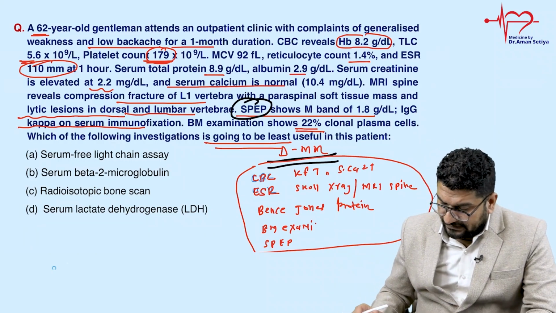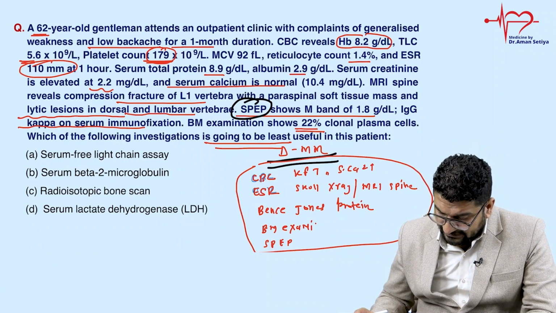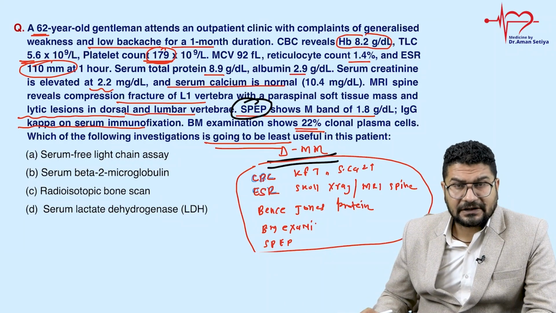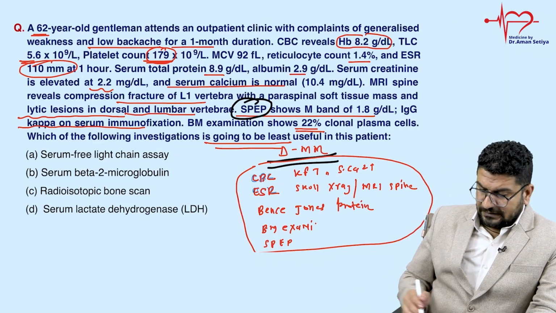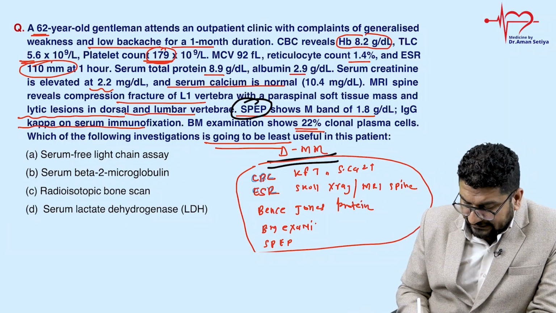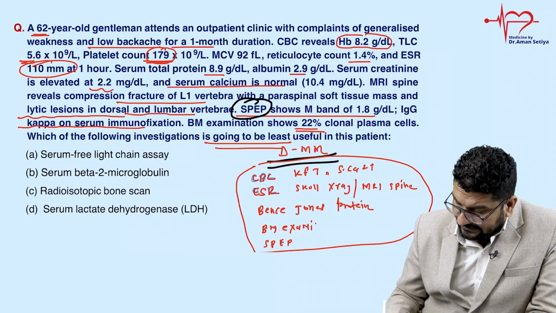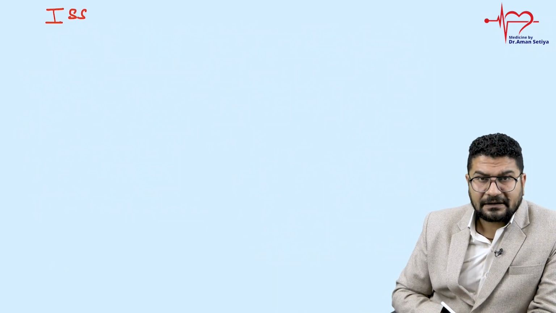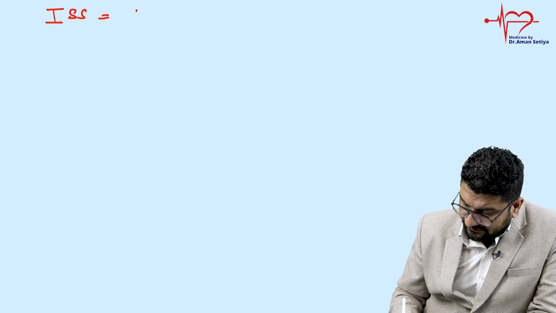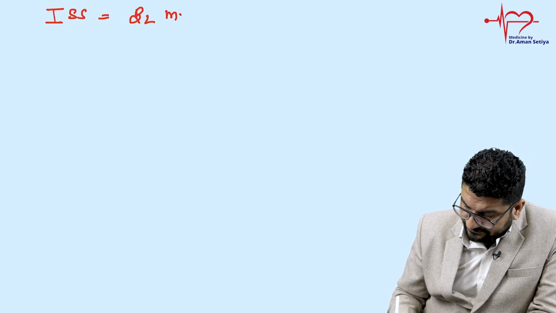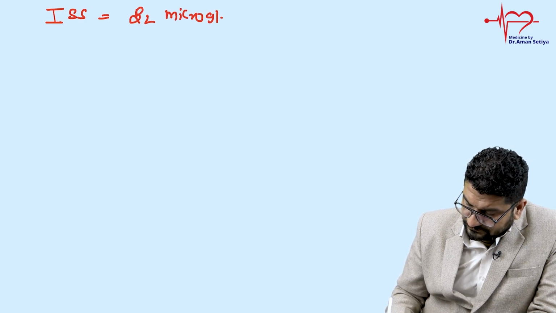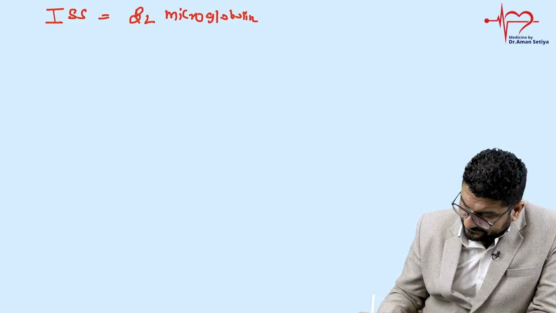So understand, once we make a diagnosis, then what do we check? We check for some other things. We have something called ISS, International Staging System. As per ISS, we have beta 2 microglobulin, and one more thing, albumin.